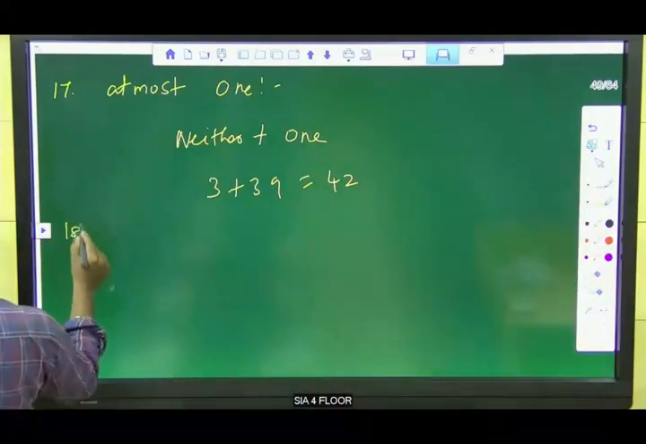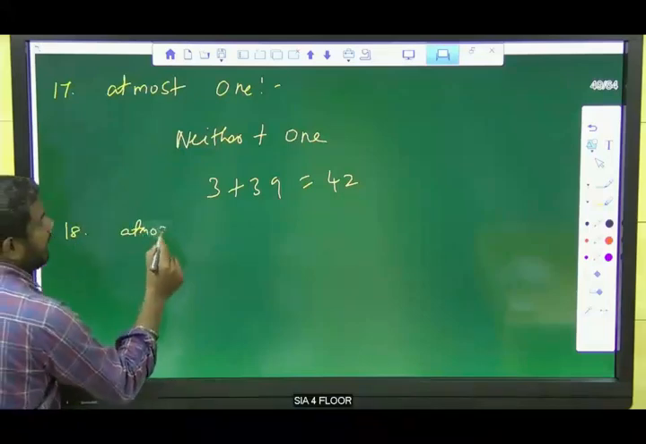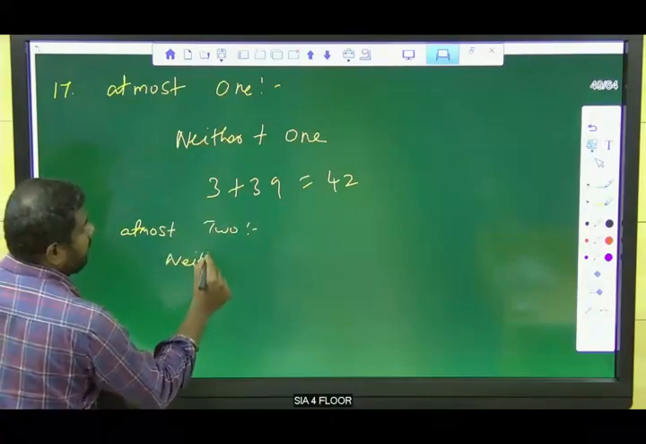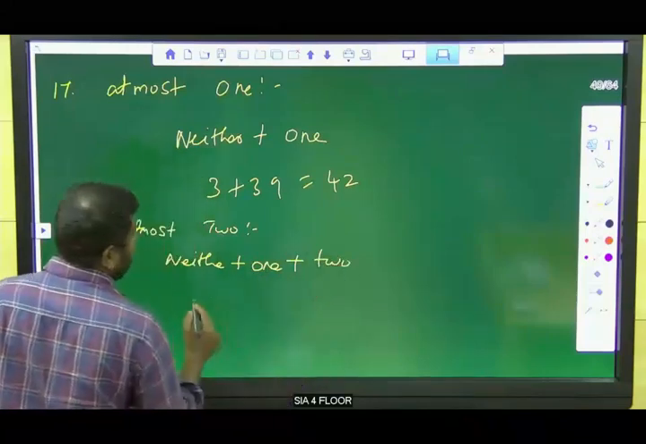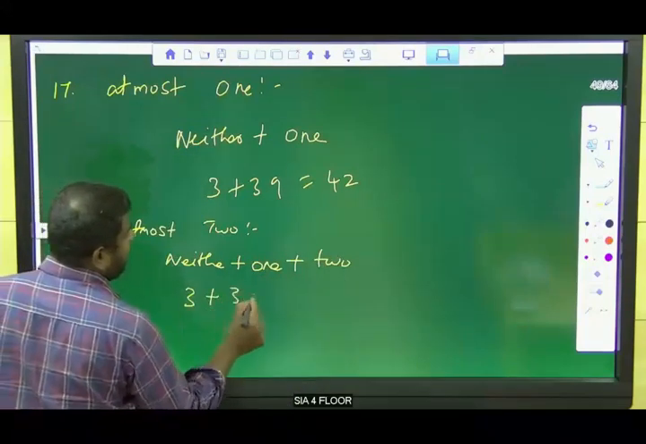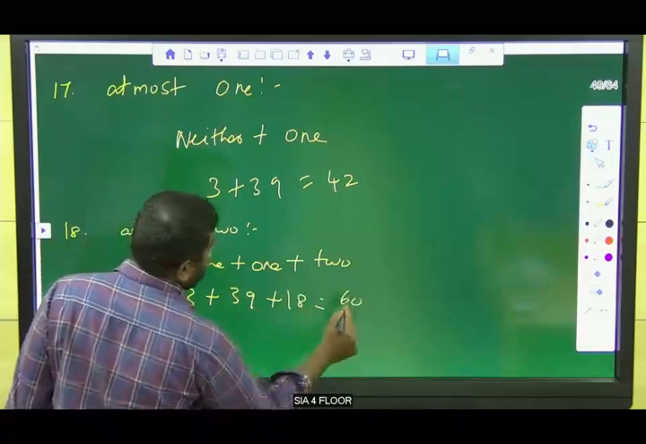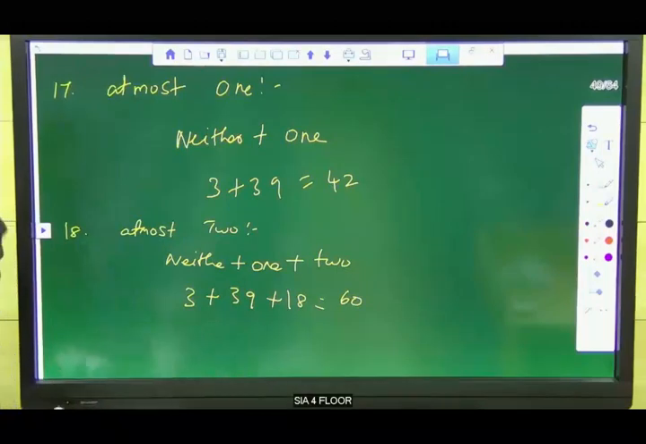So next one is the 18th one. At most 2. What is at most 2? Again, at most 2 means neither plus 1 plus 2. So 3 plus 39 plus 18. That is nothing but 60.